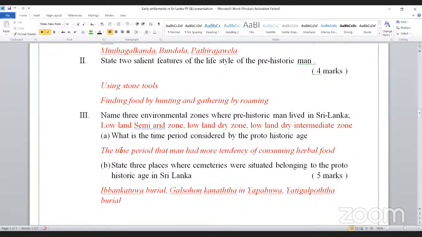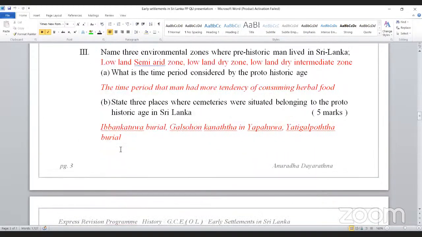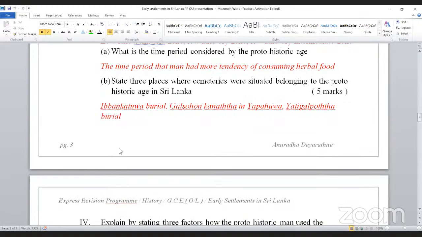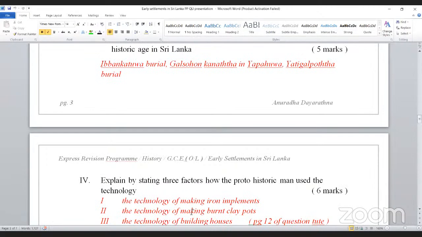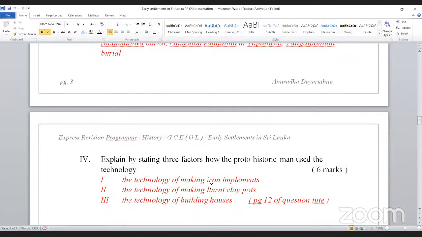Okay, then we'll go to the next, 2018. The fourth question: explain by stating three factors how the proto-historic man used technology. Technology of proto-historic man had been given as a question. So making iron implements, making burnt clay pots, and building houses is the answer.